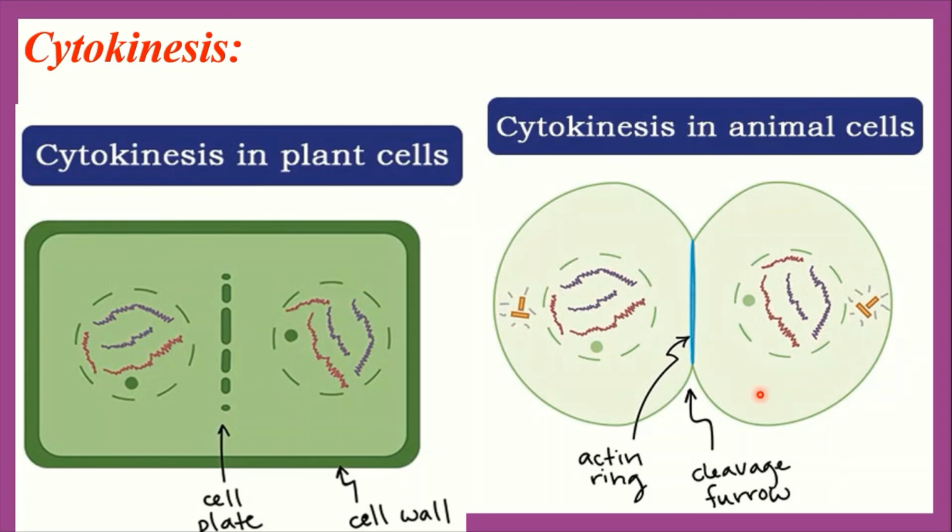Okay everybody, these are the stages of mitosis cell division, and this is how one cell divides into two daughter cells which contain the same number of chromosomes as the mother cell.